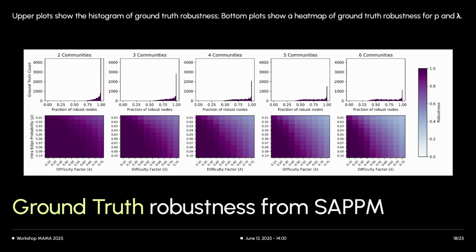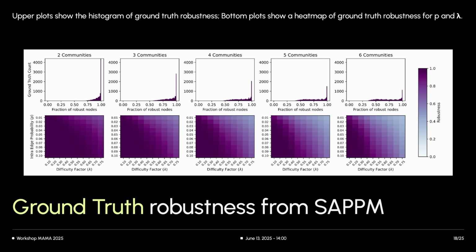Key observations are that, generally, ground truth robustness tends to be high, especially when communities are well separated, low lambda, high p. Many ground truth partitions are indeed fully robust, meaning all their nodes satisfy our robustness criteria. Robustness tends to decrease as the number of communities increases. With more communities, there are more alternative communities for a node to consider, increasing the chance it might become frustrated.